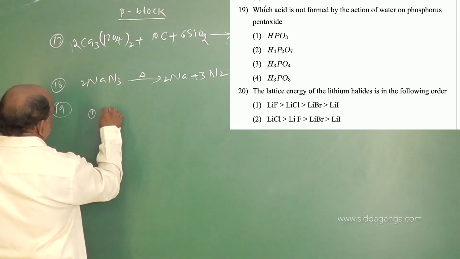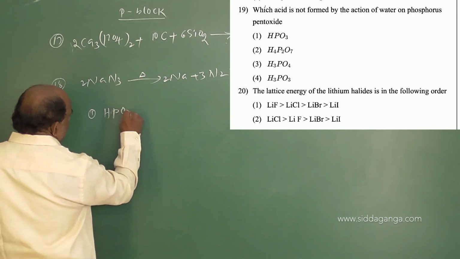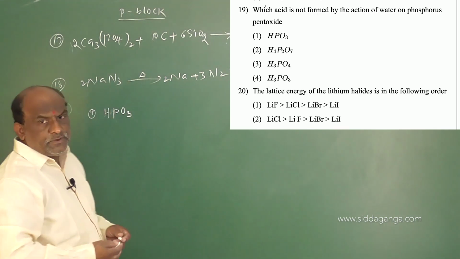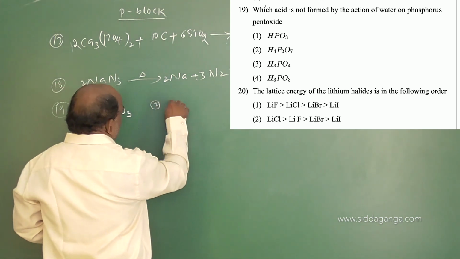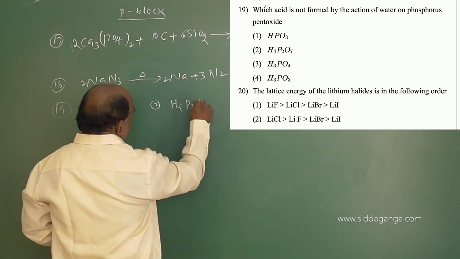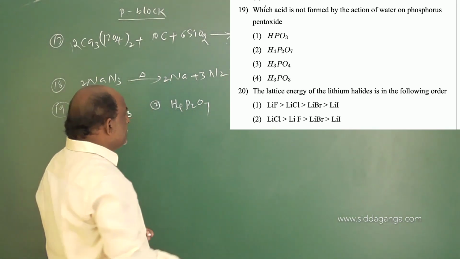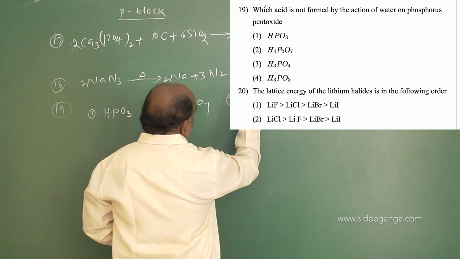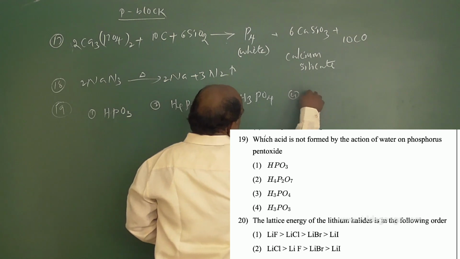Option 1 is given as HPO3, which is called metaphosphoric acid. Second one is H4P2O7. Third one is H3PO4. And fourth one is H3PO3.